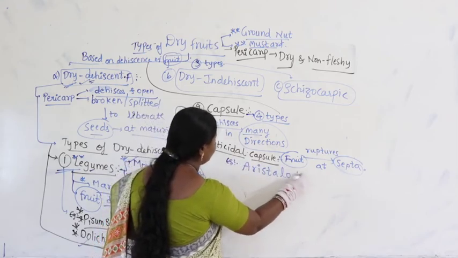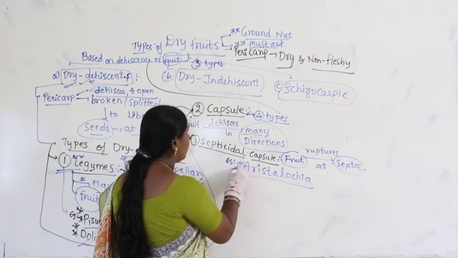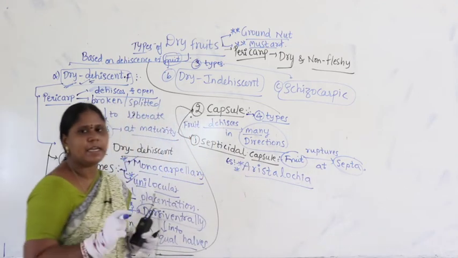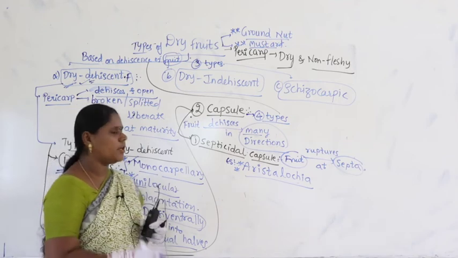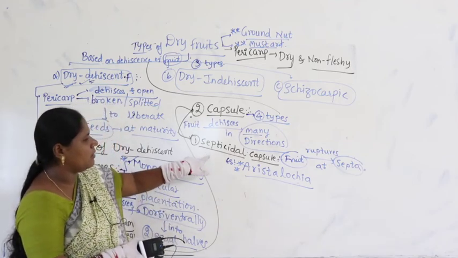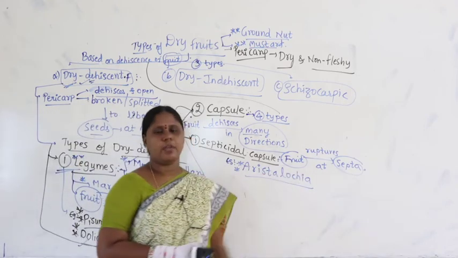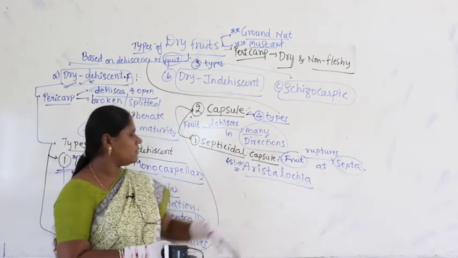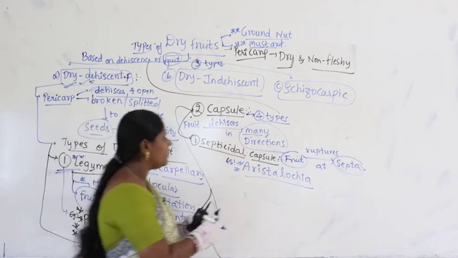Guys, again, examples are there. You need to practice all examples. I keep repeatedly telling you, make sure that you practice all examples. Come again, what is septicidal here? The fruit ruptures at septa. Now, you may be thinking what is meant by septa. So, better I will show you the diagram here.